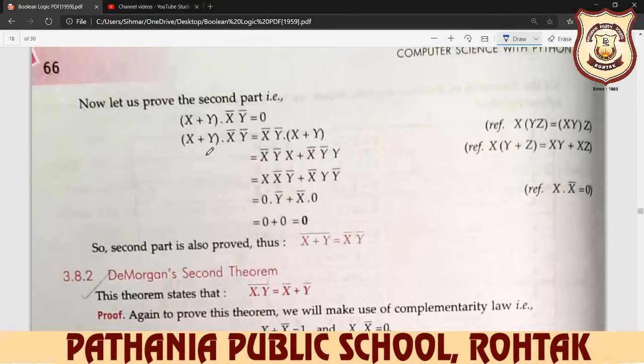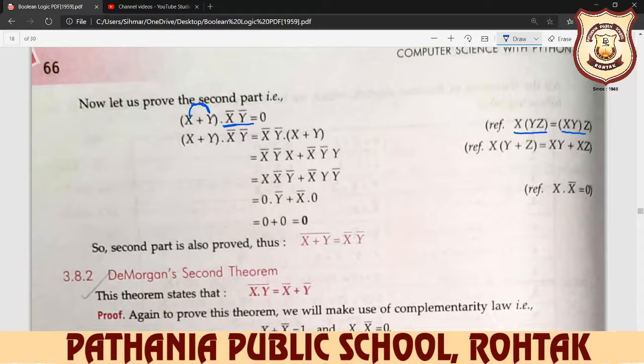Now let us prove the second part, that is x plus y multiply with x complement y complement is equal to 0. Our law says x multiply yz is equal to xy multiply z. Okay, so let's do it.